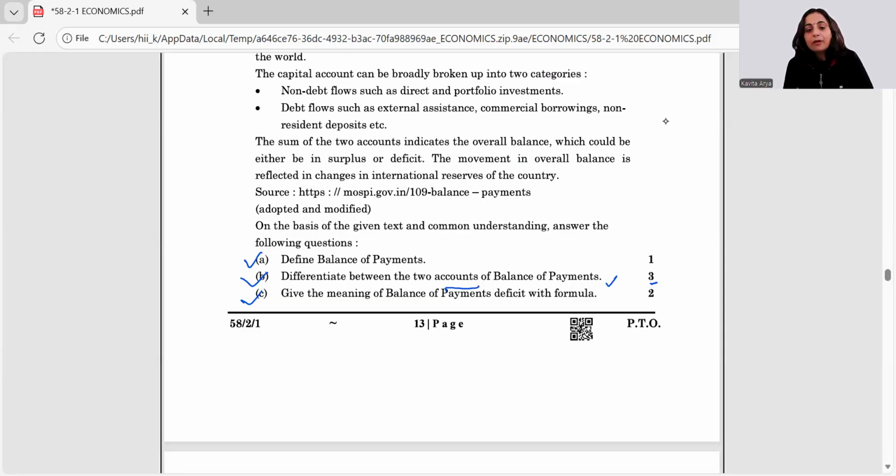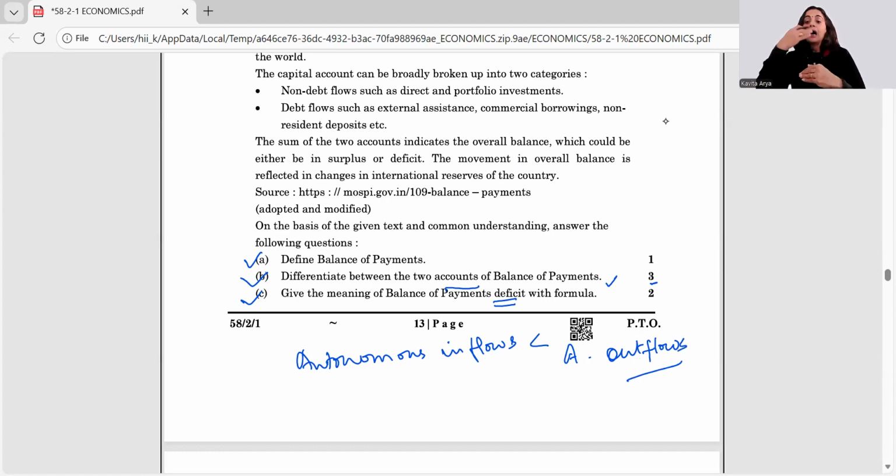So when autonomous inflows are lesser than the autonomous outflows, it means more of the foreign exchange is going out and less is received, and hence the deficit situation is arrived at. I hope the things are clear to you.